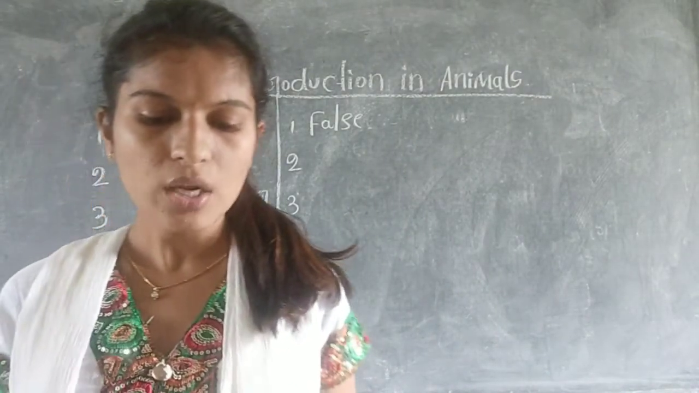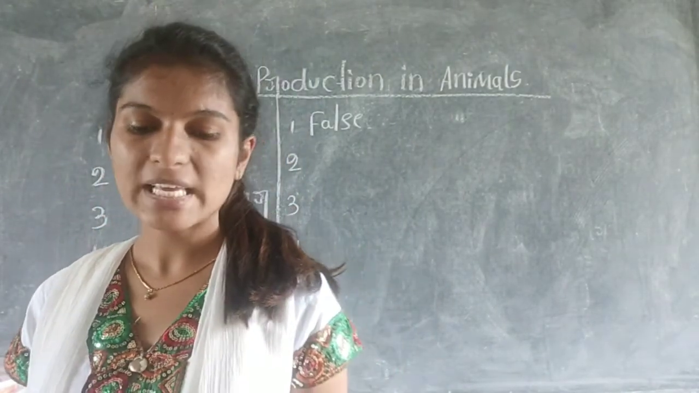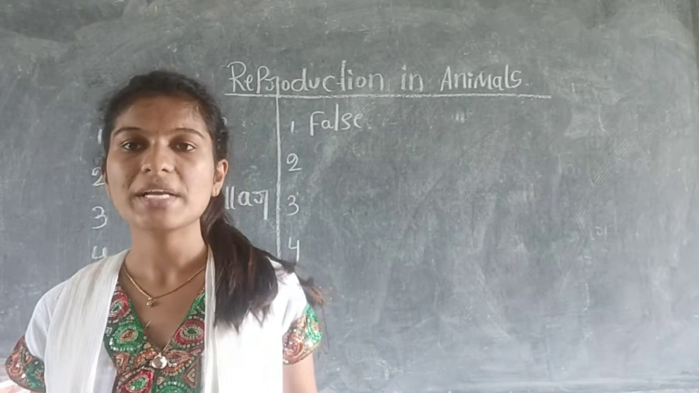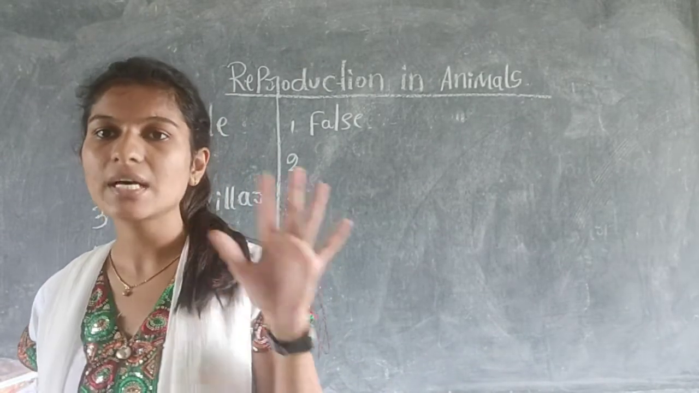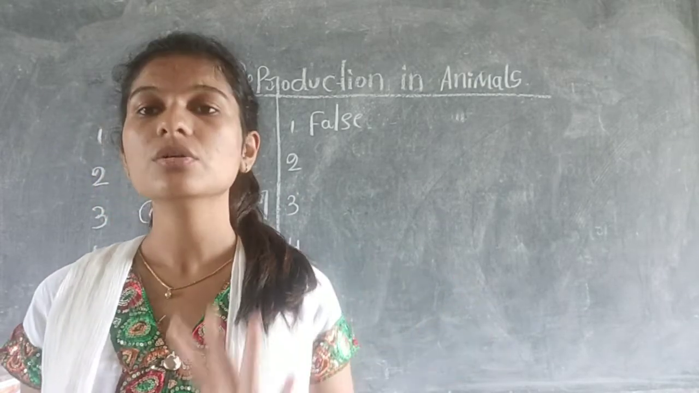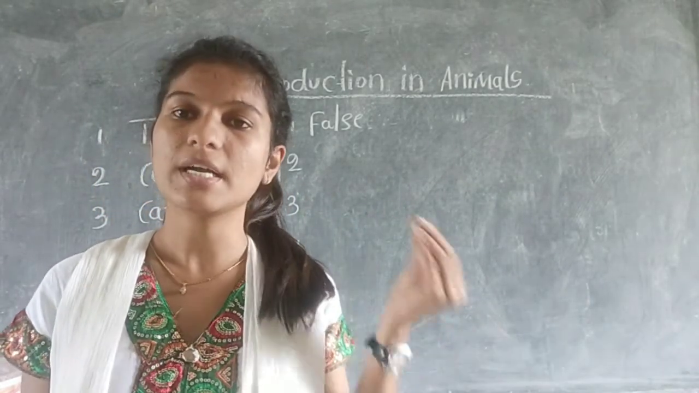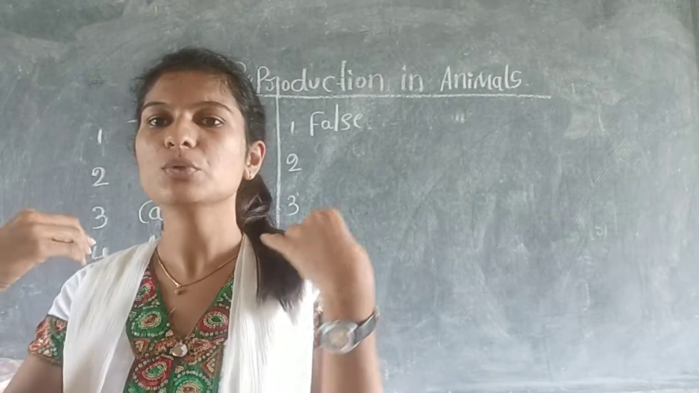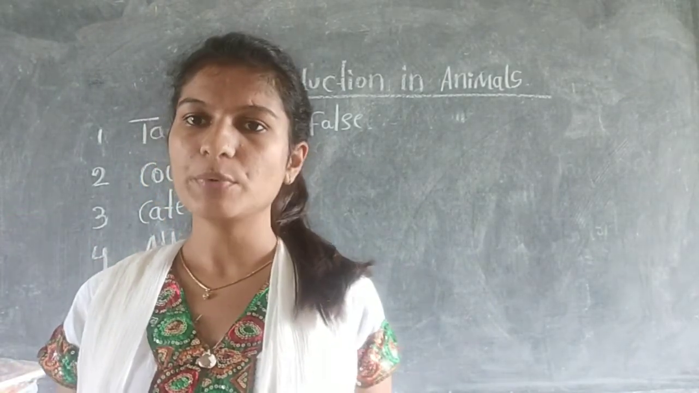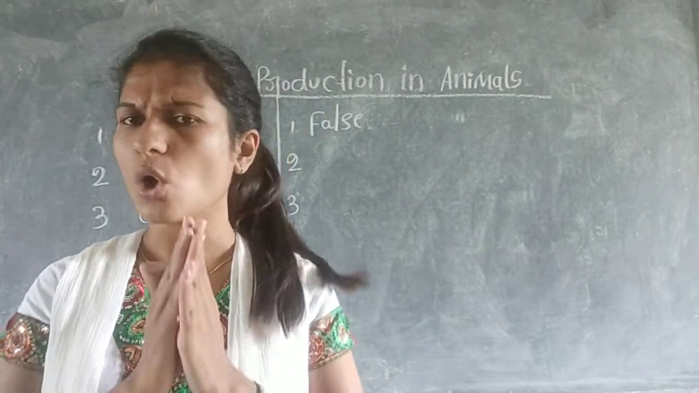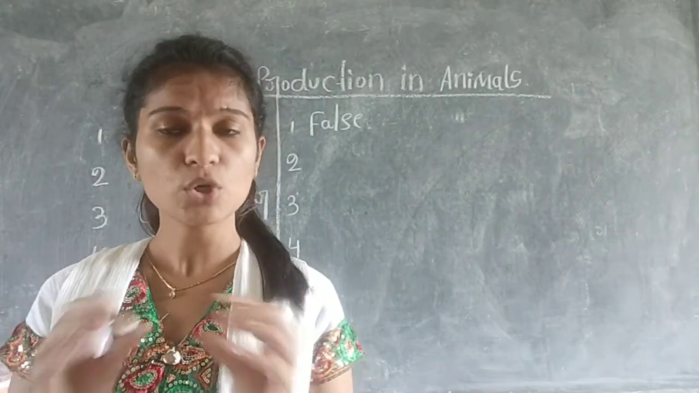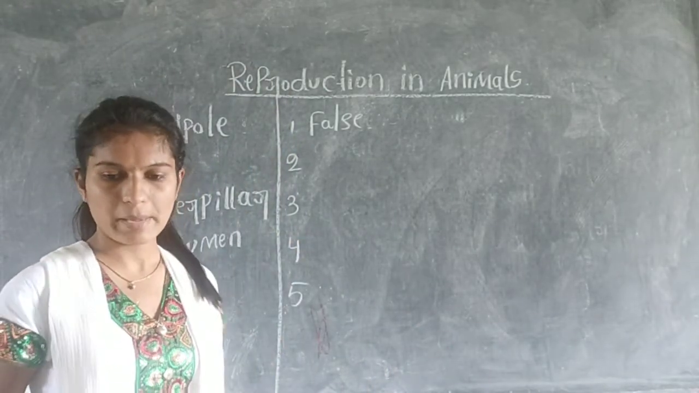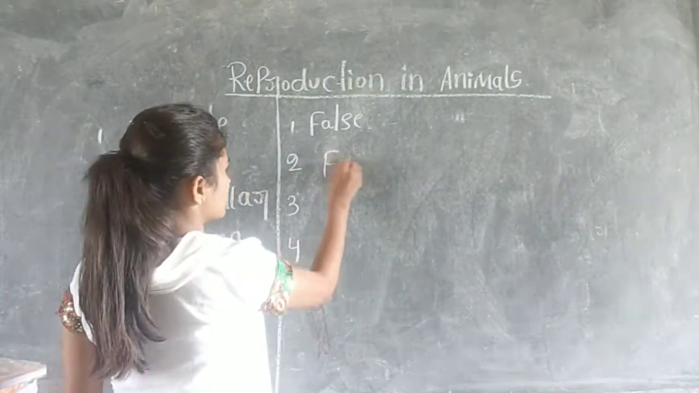The second one is: all living beings reproduce by giving birth to babies. No, it is false. Why is it false? Because some animals and birds lay eggs to produce a new species, and some animals give birth to the young ones to produce a new species. So not all living beings reproduce by giving birth to babies. It is false.